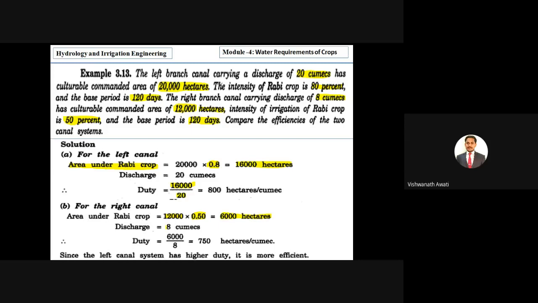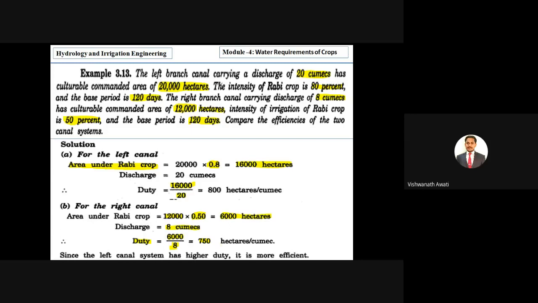They have given a discharge of 8 cumecs. Then we calculate the duty, which is area by discharge. The area is 6,000 and the discharge is 8 cumecs, so we are getting a duty of 750 hectares per cumec.